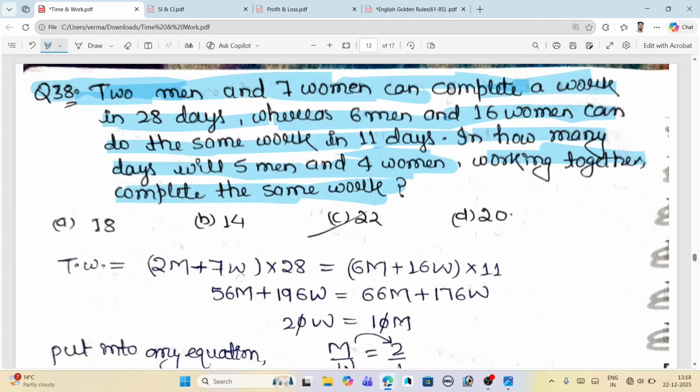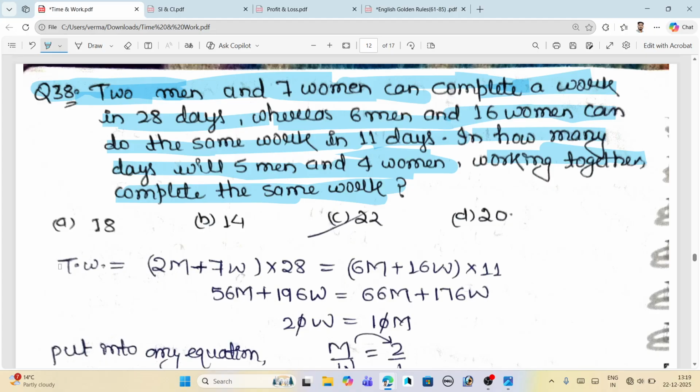The first thing you have to see here is that it is written '2 men and 7 women'. What does it mean? It means the association of men and women. But when the question says 'or', then it is either men or women. You just have to remember this in your mind. We will describe men by capital M and women by capital W.